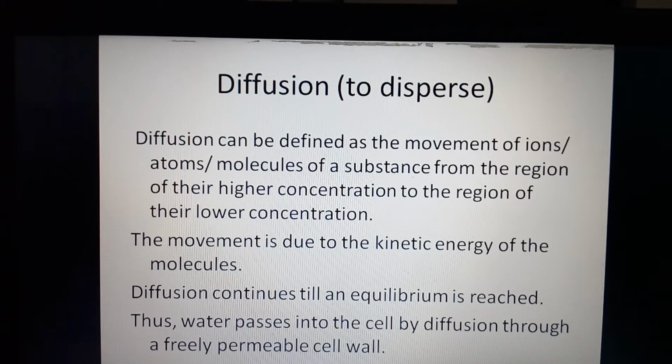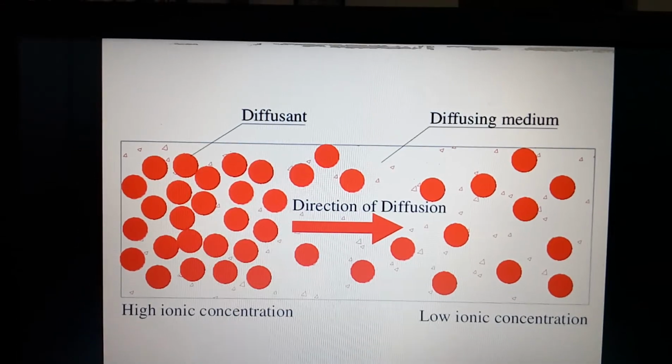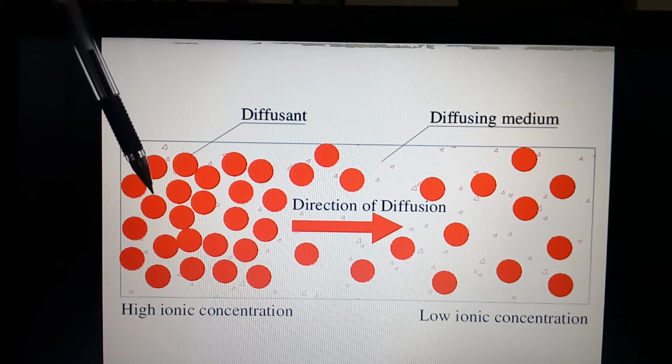Thus, water also passes into the cell by the process of diffusion through the freely permeable cell wall. That cell membrane contains a cell wall and a plasma membrane. We have discussed the structure of the root hair cell, which shows a freely permeable cell wall and a selectively permeable plasma membrane. With the help of a diagrammatic representation we can discuss the process of diffusion, in which this is a diffusant.